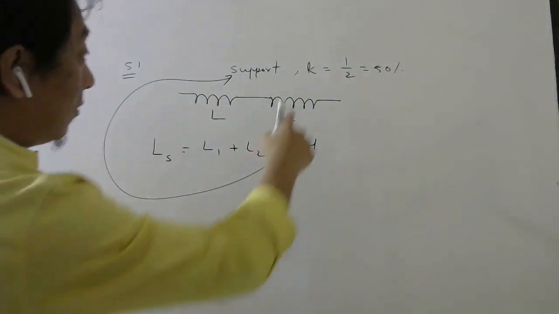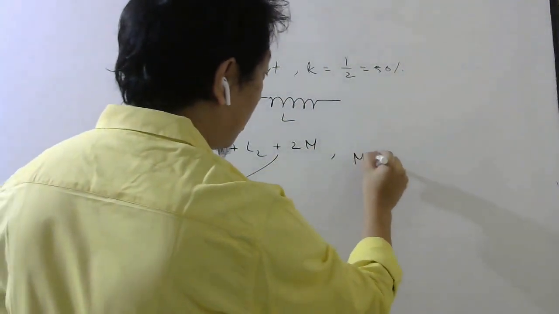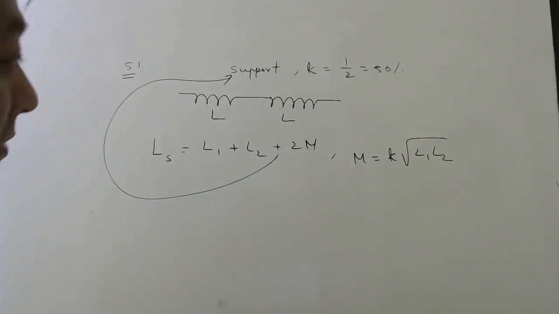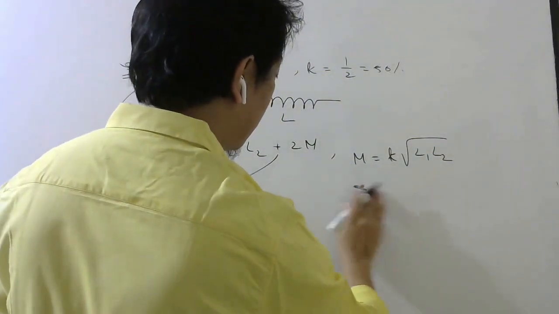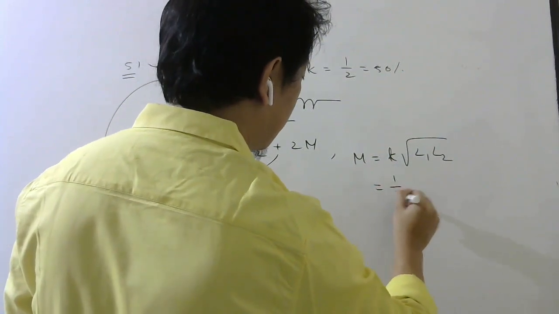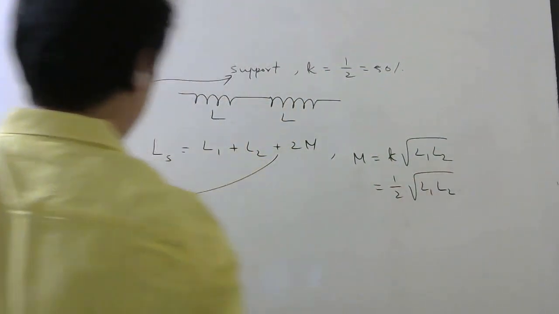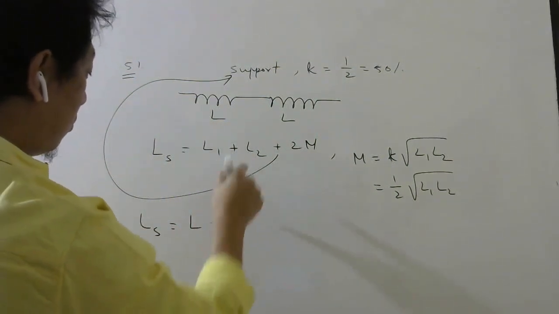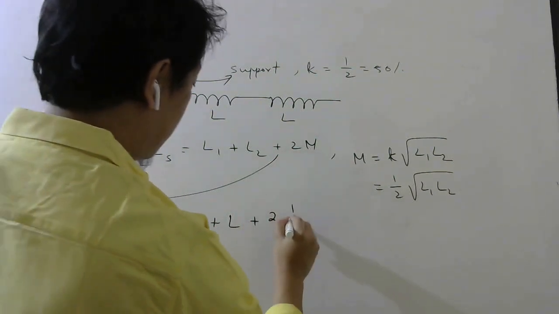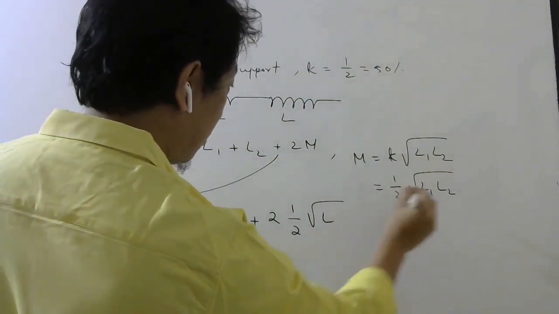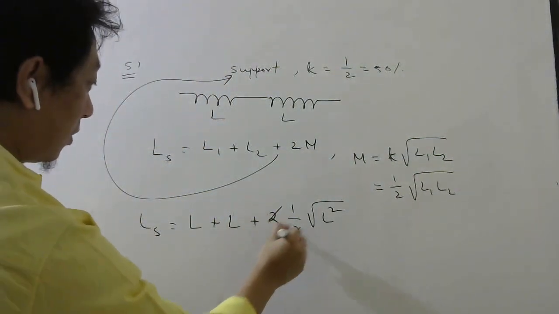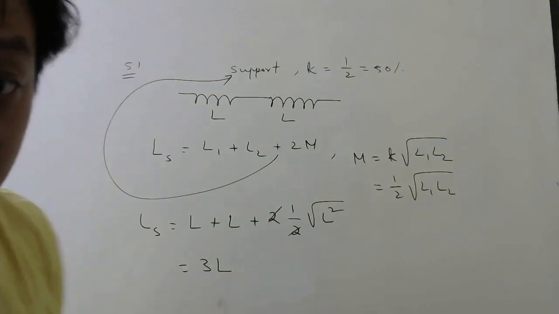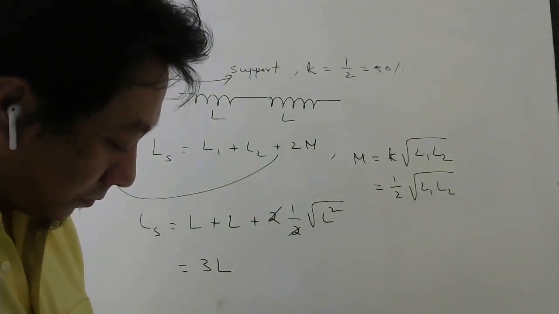Now if you know coefficient of coupling, then we know the formula M equal to K root over L1 L2. This I have given in one of the previous questions. So in this problem K is half, so root over L1 L2. So in terms of L, L1 is L, L2 is L, plus 2M, M is half root of L into L, so L square. 2 cancel, L should be 3L. So instead of the answer being 2L, it is actually 3L. Okay, so keep this in mind. Option C.